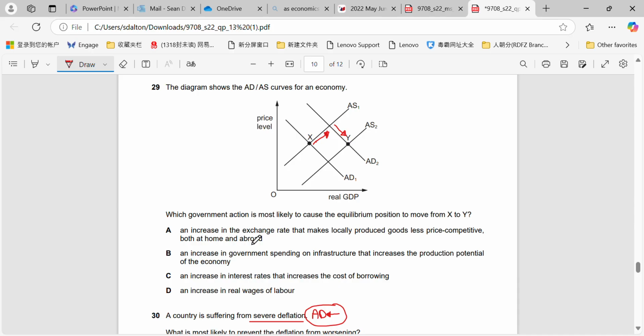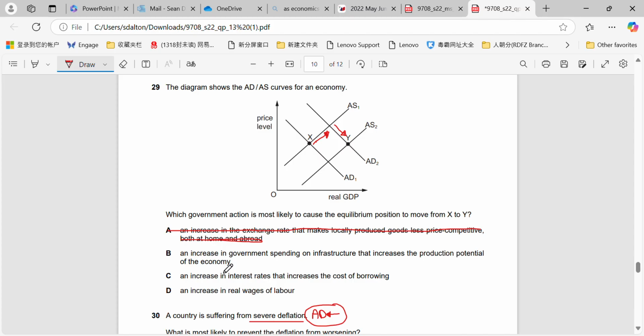So if we look at these, an increase in the exchange rate that makes locally produced goods less price competitive both at home and abroad, so definitely not. Increase in exchange rate, just like we said with revaluation or appreciation, generally it would result in aggregate demand moving to the left because we'd have an increase in imports. The only case that it wouldn't depends on the price elasticity of demand.